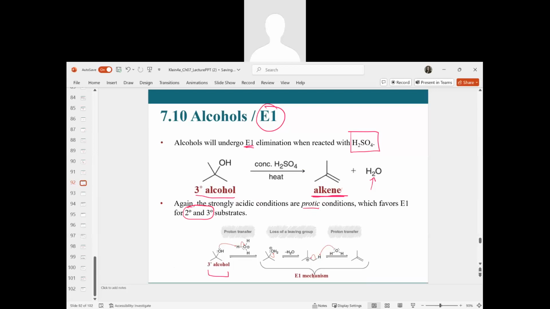We have our first step in the mechanism, a proton transfer. Here's our acid source, this hydronium ion shown. Then in step 2, we have loss of the leaving group. And remember, if we have a neutral leaving group, we will have a third step in our mechanism, a subsequent proton transfer to create our final product.